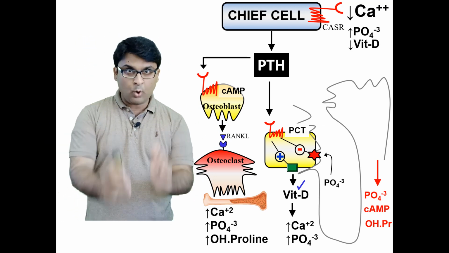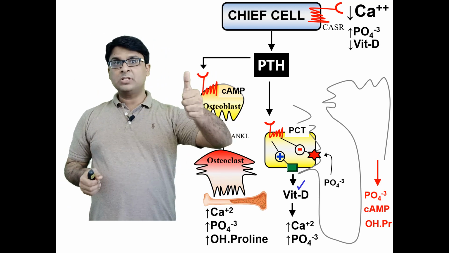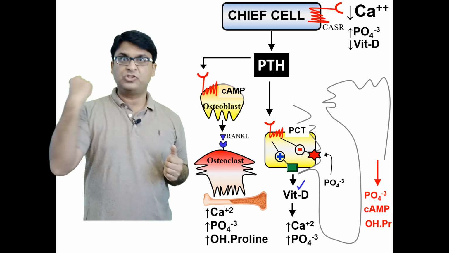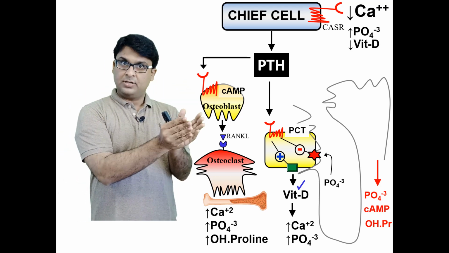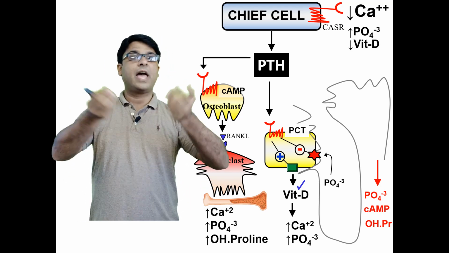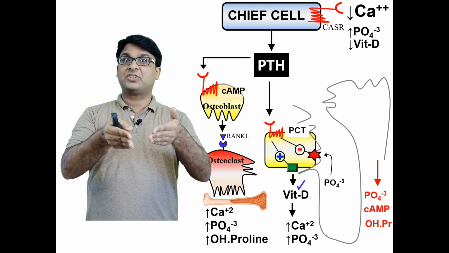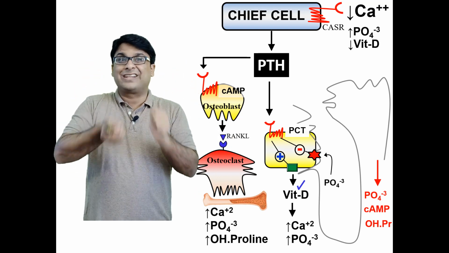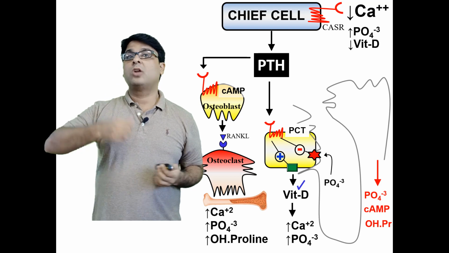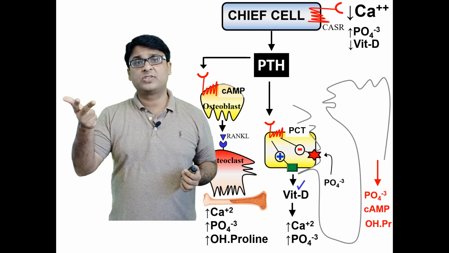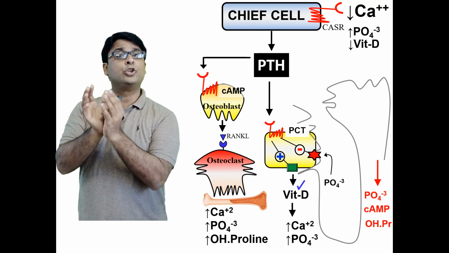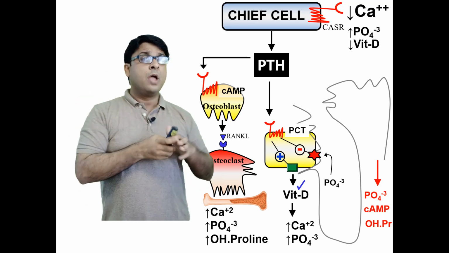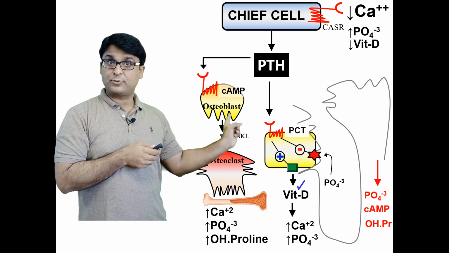Let me repeat one more time. Low calcium levels, high PTH from chief cells, PTH goes to osteoblast. Osteoblast releases RANK ligand, it goes to osteoclast, and osteoclasts start cutting the bone, releasing a lot of calcium, phosphate, and hydroxyproline. All of them go to the nephron, and in the nephron, usually phosphate is reabsorbed, but now PTH will stop the reabsorption.